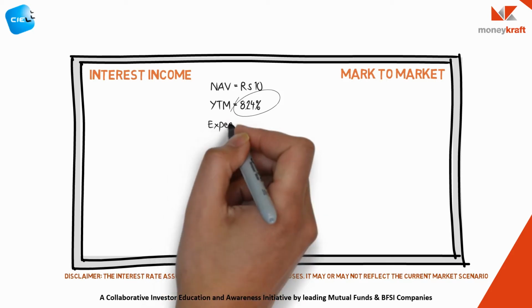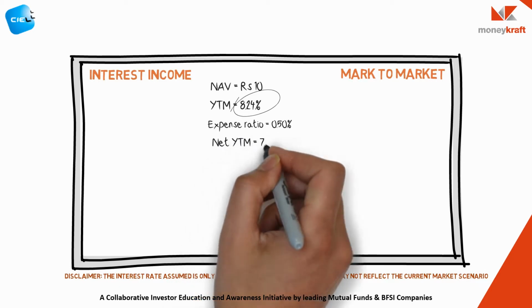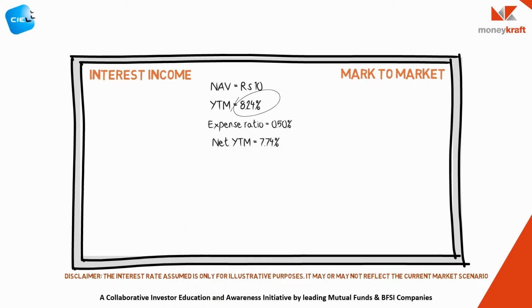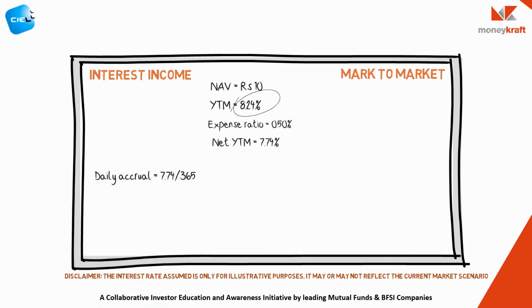Its expense ratio is 0.5% per annum. The return to the investor is accrual less expenses, so the net YTM is 7.74% per annum. This is what is known as the annual accrual for the fund. To determine how much the fund would earn on a single day, we will compute the daily accrual by dividing the annual accrual by 365 days.